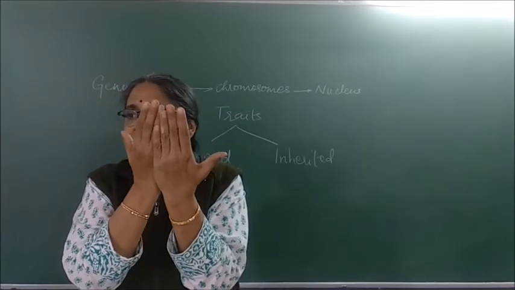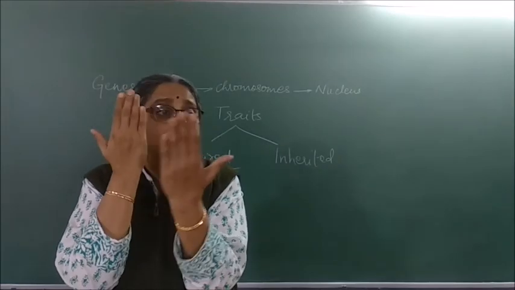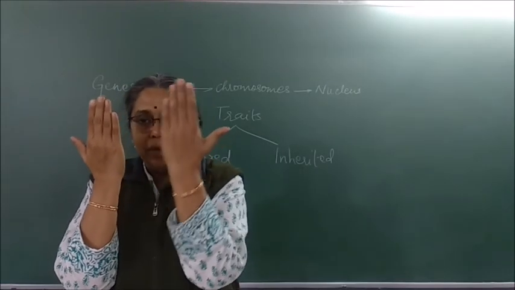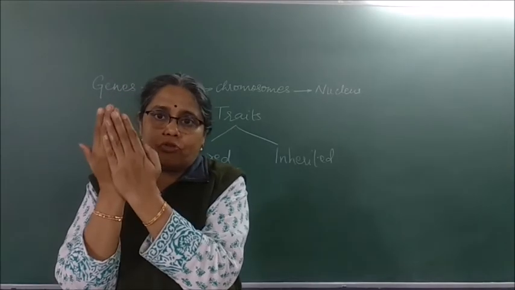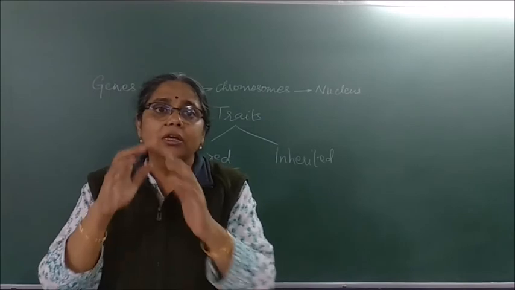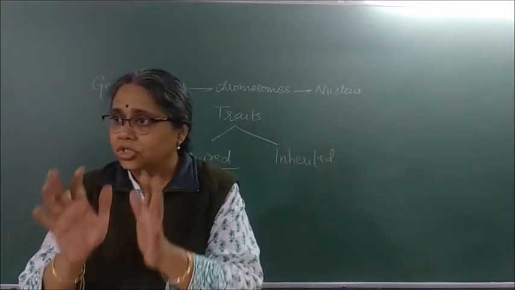And every time when the gene makes its appearance, there is a fight between these two. Maternal DNA will win or paternal DNA will win. Whichever is the strongest, whichever is the dominant, will make its appearance in the child.